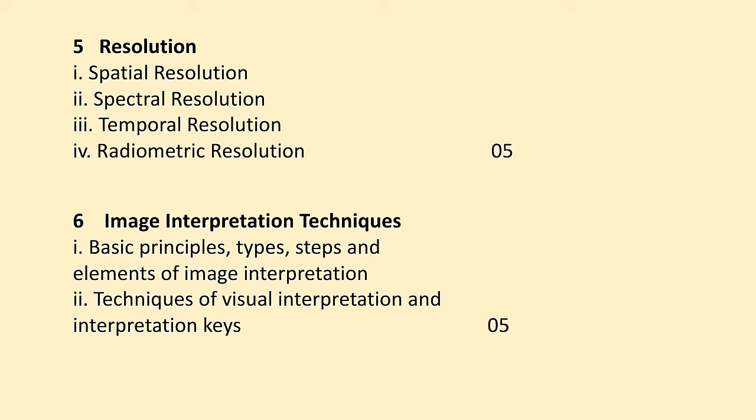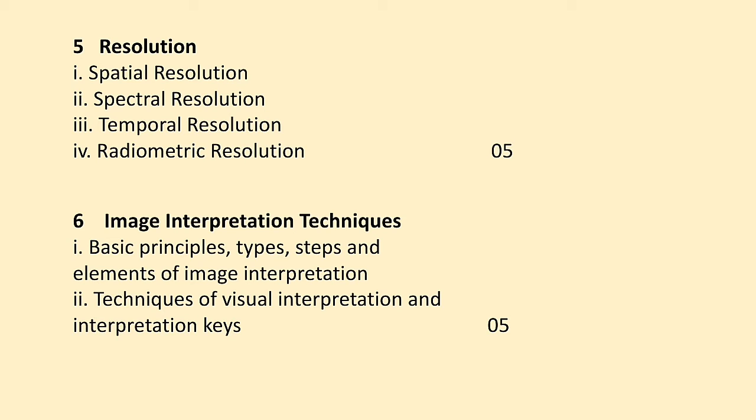The sixth chapter is image interpretation techniques. See students, remote sensing is the process in which we prepare different kinds of images such as satellite images or aerial photographs. Based on that aerial photograph, we identify which types of features are present or what the land use land cover scenario of that particular region is. So there is also a skill required to interpret the images obtained as a result of remote sensing technology.